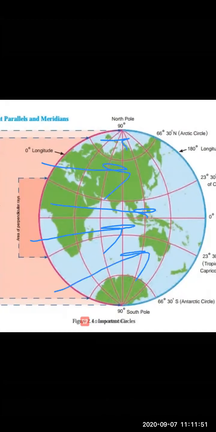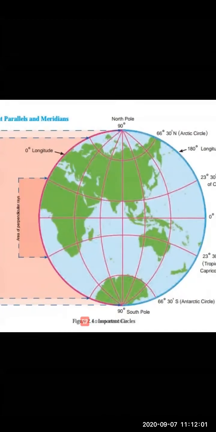Because of the spherical shape of the earth and the curvature of the surface, the sunlight occupies a larger or lesser area, so there is unequal distribution.